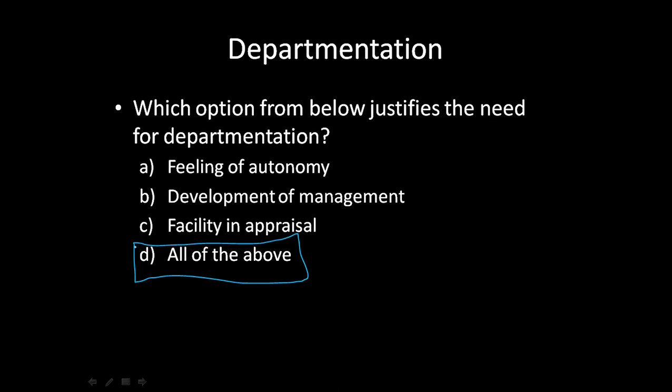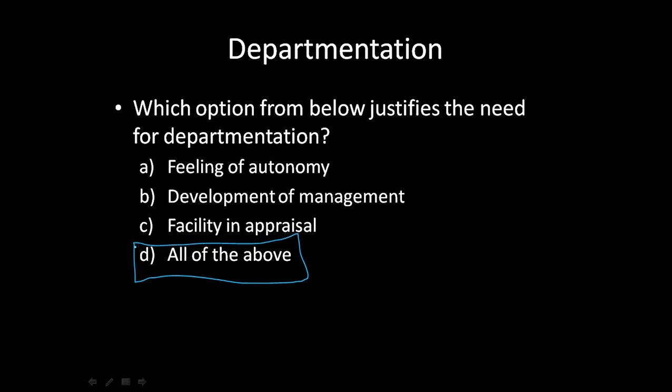The thing is that they become highlighted in the top level management, and now because that person is doing a good job, there increases a scope of promotion. Okay, so that's how every person has a particular scope of development, and that happens because of departmentation. So even development of management is also necessary.